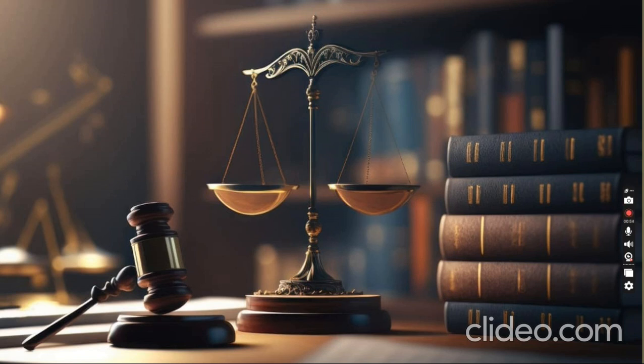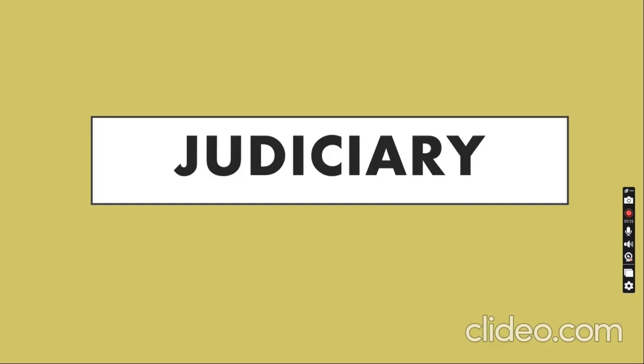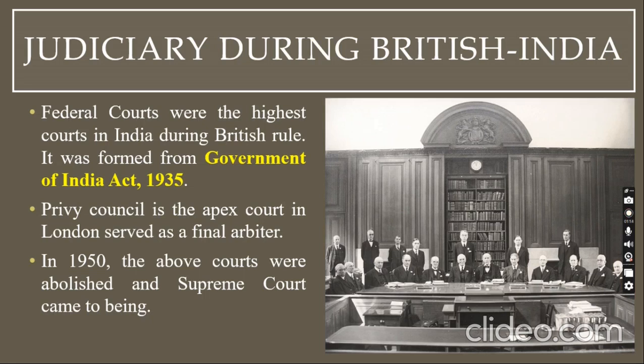we'll first see the judiciary chapter, and in the judiciary chapter we will be basically looking at the basic things in the judiciary, like we'll be discussing the Supreme Court, High Courts, and subordinate courts, and how things were happening in India. So let's start with how the judiciary was during British India.